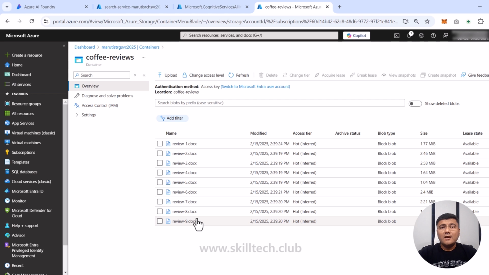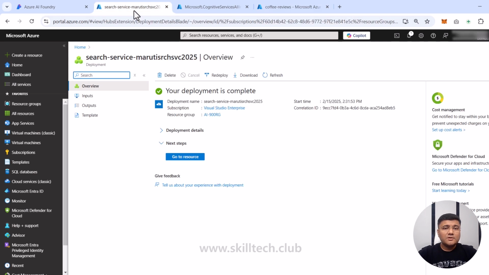And as I said, I am using an official content which is available on the step-by-step lab from Microsoft Learn website. So you should also try this particular data first, and then you can try with your own data. Now, once our data ingestion is done, let's talk about the second step, which is AI enrichment and indexing. For that, I have to go back to my search service.